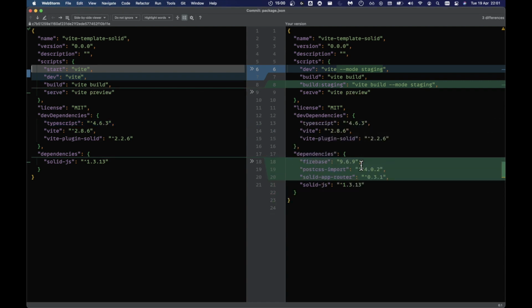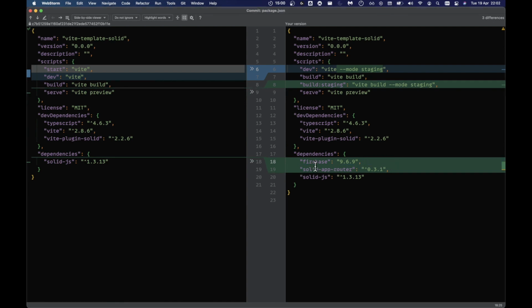But we want to install Firebase. Now Firebase version 9 is different from version 8. It's completely different, because version 8 is a real pig the way you import things. They weren't made with CSS modules. But with the later versions of Firebase, like 9, they have proper ES6 imports, so you don't have to import Firebase as default and then do .default on everything inside the code. It's really annoying. So I'm not even bothering to install that one right now. I'm going to delete that. I don't need PostCSS import either.